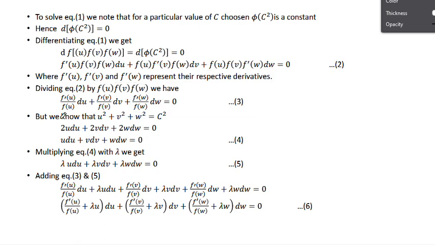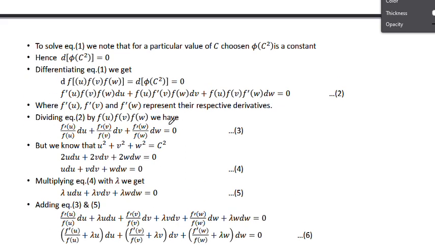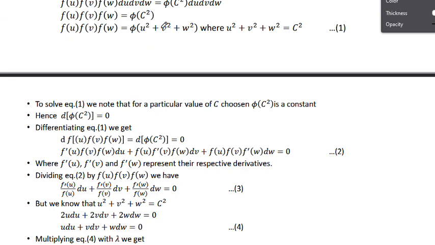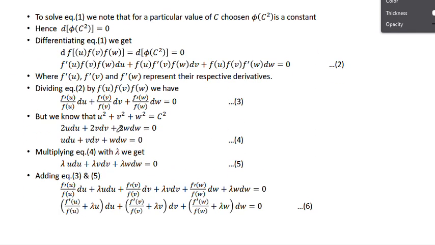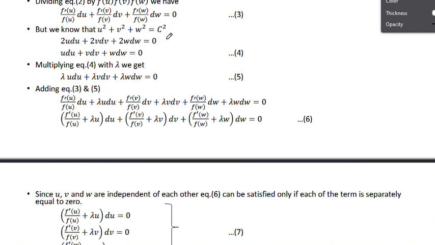Let it be equation number 3. But we know that u square plus v square plus w square is c square. Yes, already we have it in equation 1. Now to this equation, just differentiate it. How do we differentiate it? If it is x square, we write 2x dx.